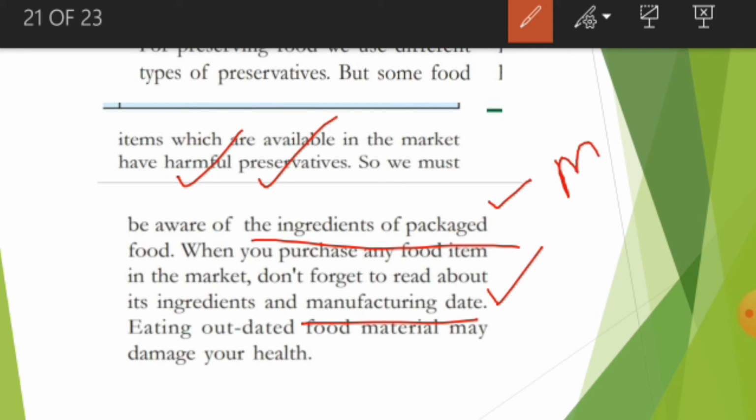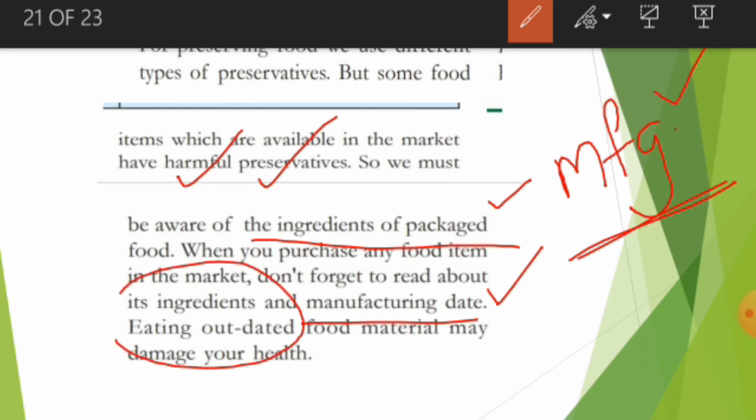At the back of the packet, they will give you MFG, the manufacturing date. You have to check this manufacturing date and only then eat. Why do we have to see the manufacturing date? Because some people will sell you outdated food material. Whenever you eat outdated food, you will get health problems like vomiting, motions, and fevers. Sometimes it will give you food poisoning and you may die.